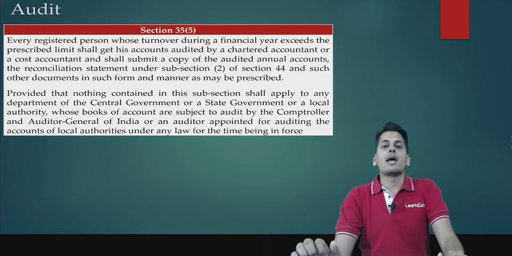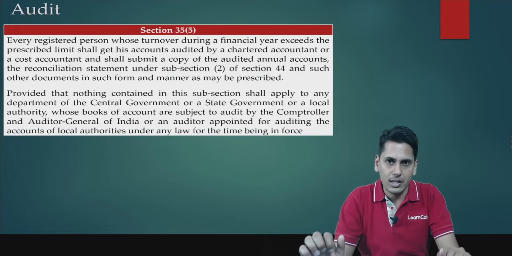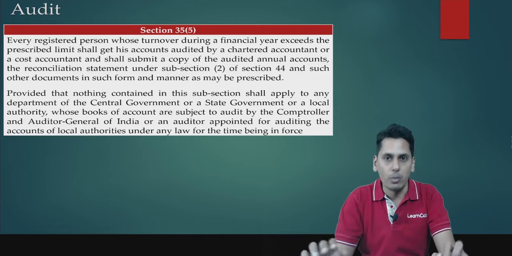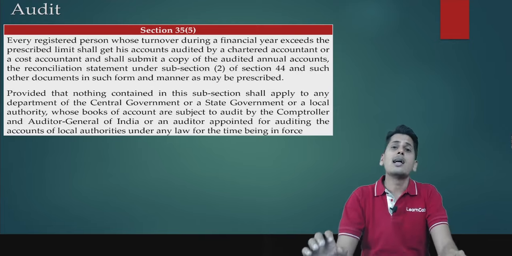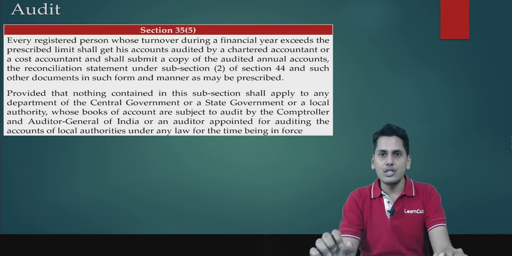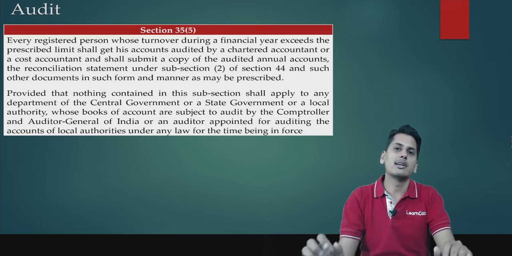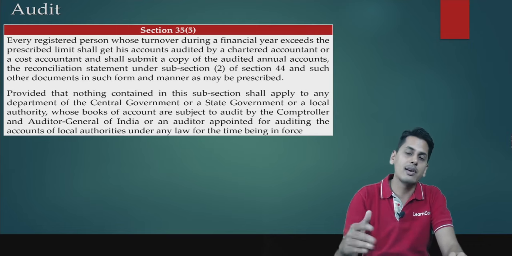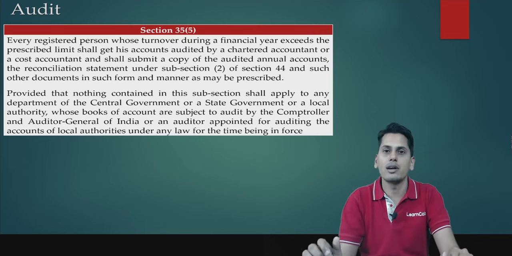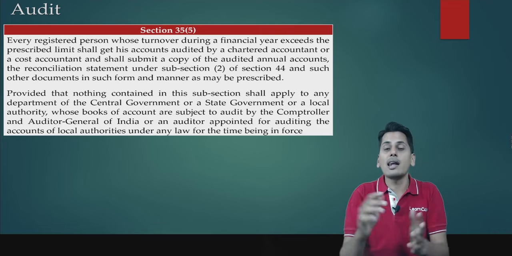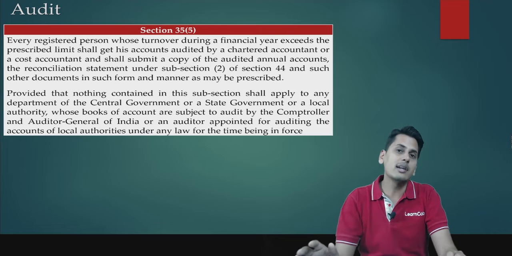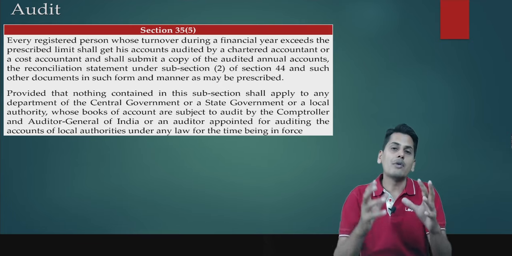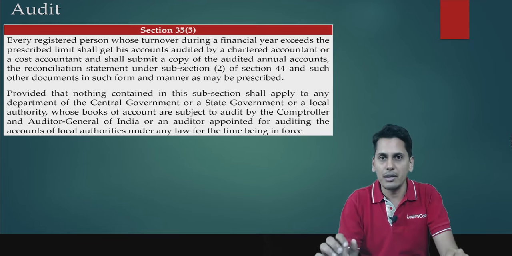Now friends, amendment in 35 subsection 5. There was a section called as 35 subsection 5 which has been omitted. Now friends, as we all know, returns under GST, there are periodical returns under GST. The periodical returns, we have GSTR 1, we have GSTR 3B, we have GSTR 4, and there are various periodical returns. And also there are other returns under GST. Now other returns, an example could be annual return, which is nothing but a summation of all the periodical returns which are being filed.